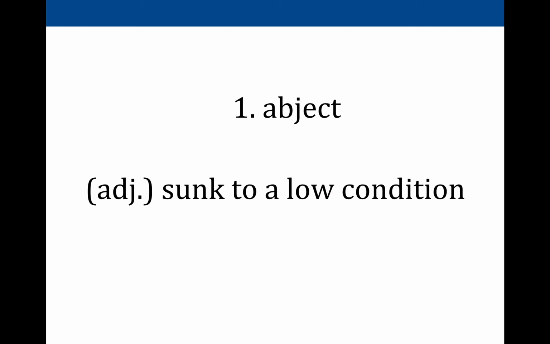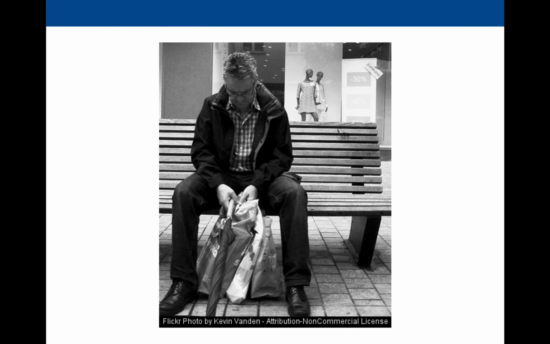The first word is abject, and this describes someone who's in a low condition, maybe depressed or sad, but they've sunk to a low condition, below where they normally are. And so this person sitting on a park bench or a bench by a store or whatever just looks kind of sad or abject, low. Definitely doesn't look like he's happy or in a good space.